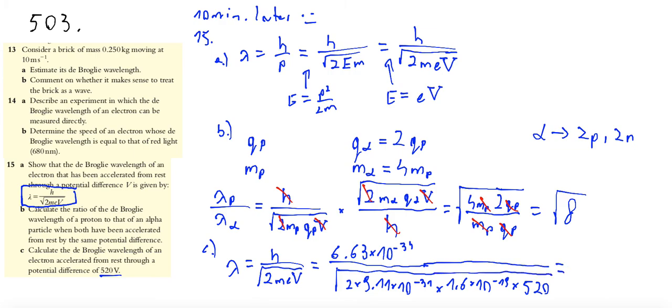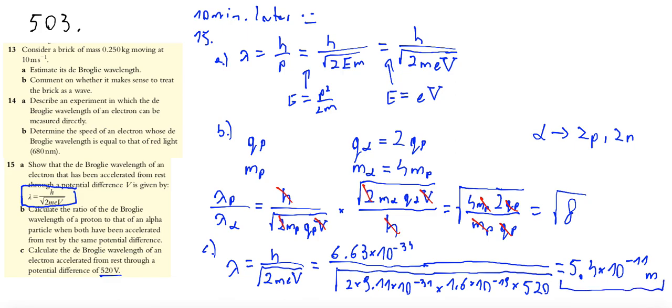Okay, calculator. In the numerator 6.63 times 10 to the power of minus 34 divided by, and in the denominator we have the square root of 2 times 9.11 times 10 to the power of minus 31 times 1.6 times 10 to the power of minus 19 times 520, which is equal to 5.4 times 10 to the power of minus 11 meters.